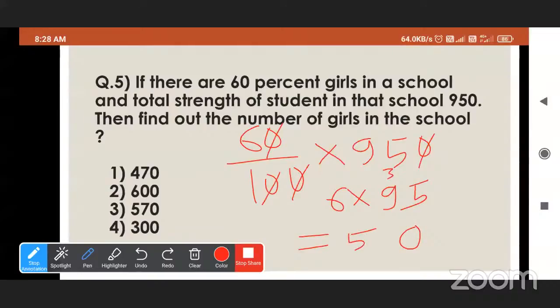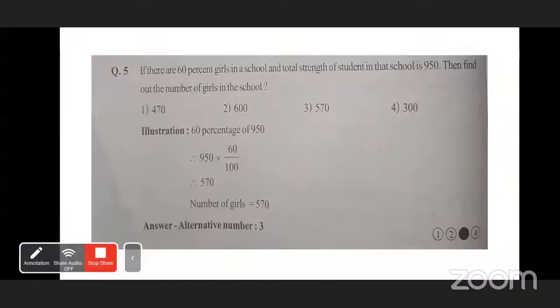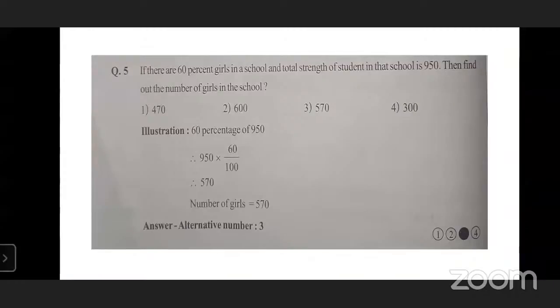Third option, 570. Very good. See, the illustration is given: 60% of 950 means 950 multiplied by 60 upon 100, and we get 570. So the number of girls is 570.